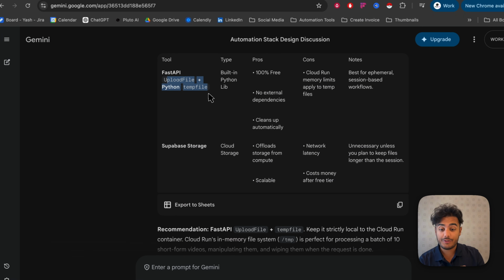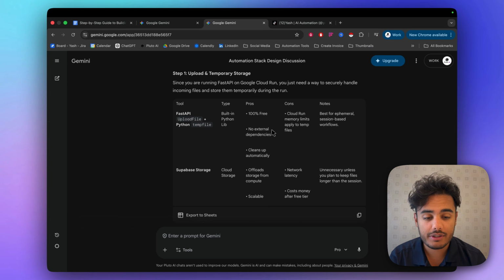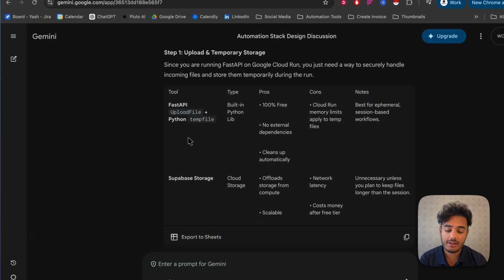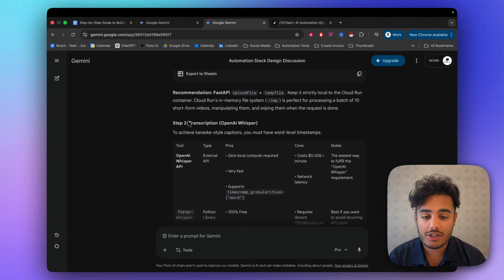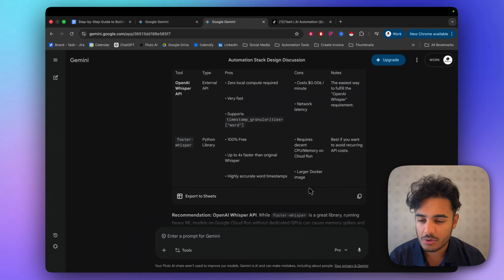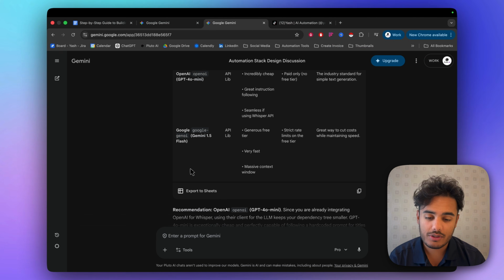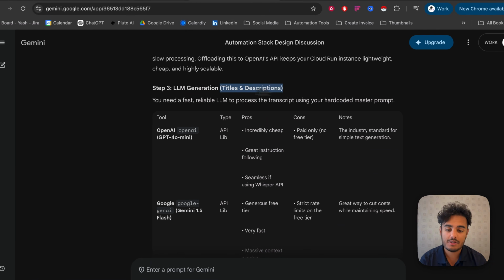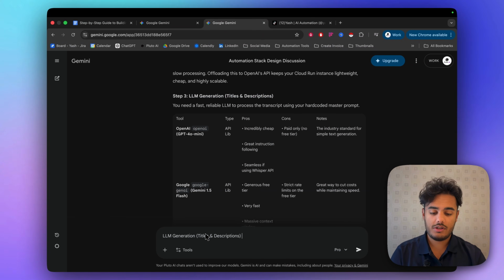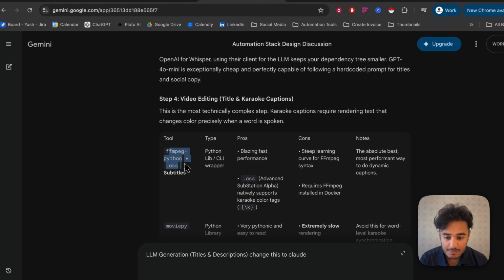I'm going to be honest, I'm very familiar with APIs, Supabase, and all that stuff, but I'm not very familiar with Python libraries, so I'm going to trust it. This sounds brilliant. Let's just use that. Then transcription, I do want to use OpenAI Whisper. I think I might have mentioned this in my initial prompt. I can't remember, but we're going to use that. For LLM generation, I want to use Claude, so let's use that. So for LLM generation, change this to Claude. Perfect. And then video editing, FFmpeg is perfect, plus Python.